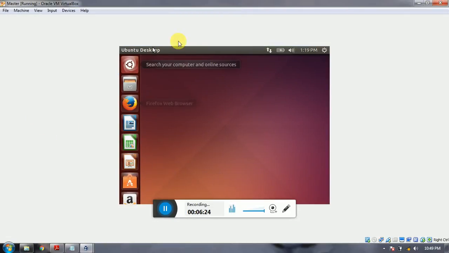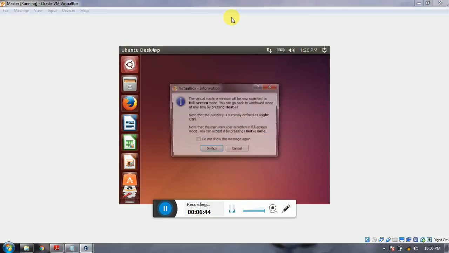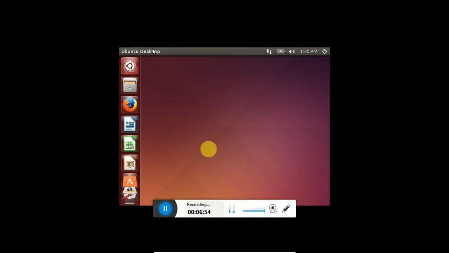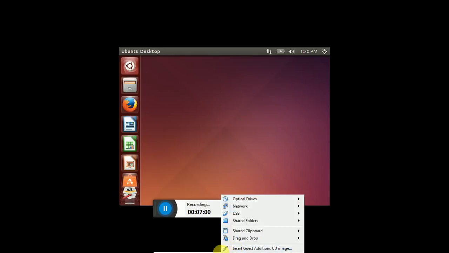See, by default, my Linux system is not showing in full screen. To show it on full screen, you have to do one thing. Just press your right control button and click on F. This pop-up will show you, so just click on switch. Then after that, below you will see devices. In devices you will see insert guest additions CD image. So just click on this.